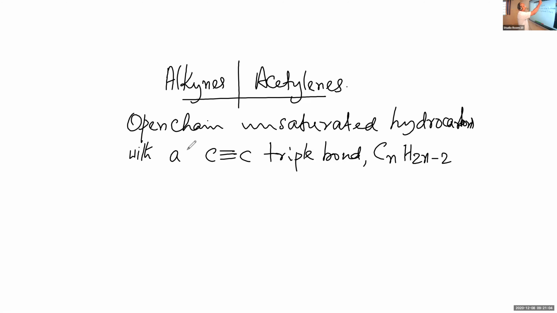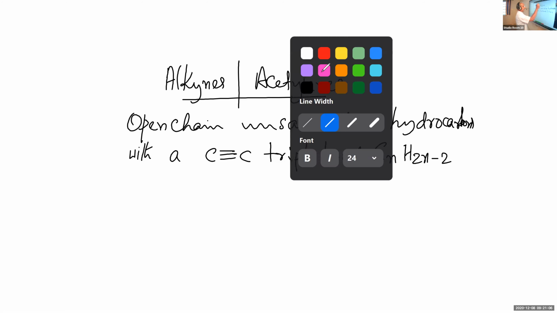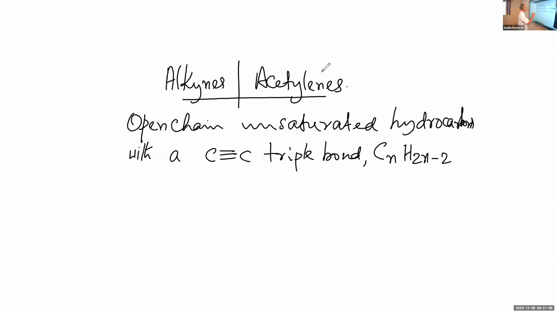So let us begin with a simple compound with 2 carbon atoms, say C2H2. The structure of this molecule is CH triple bond CH. See here, the triple bond is between the carbon atoms, not between hydrogen and carbon, as it seems to be.